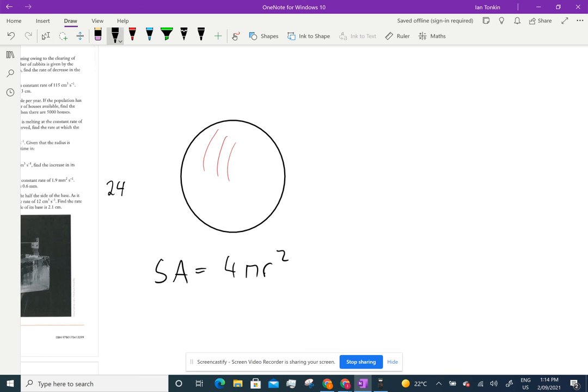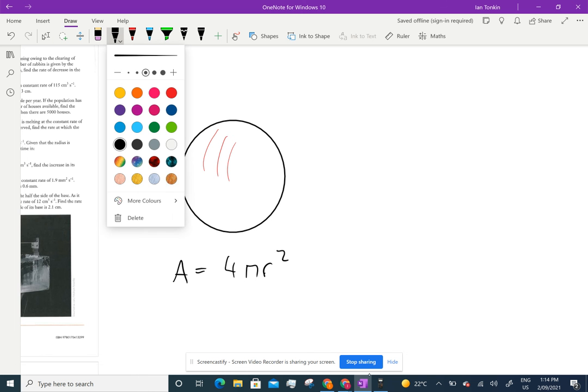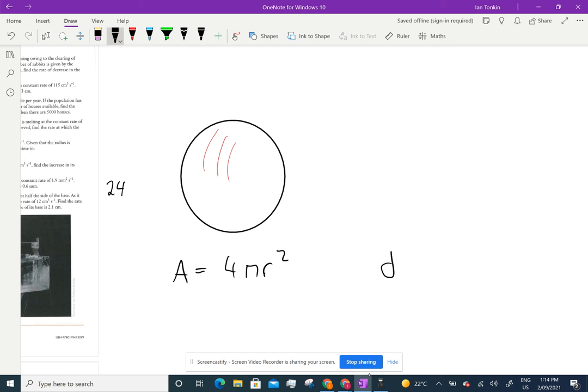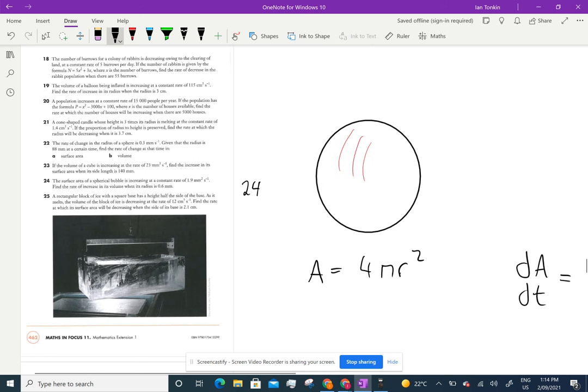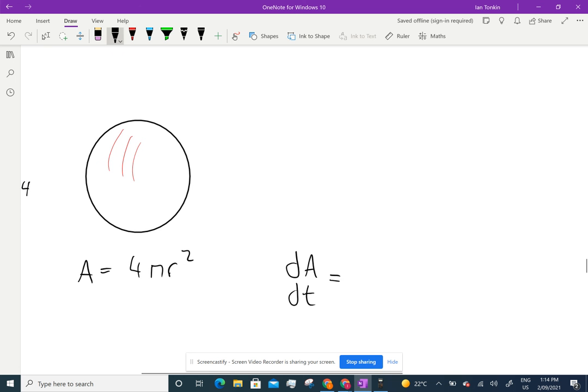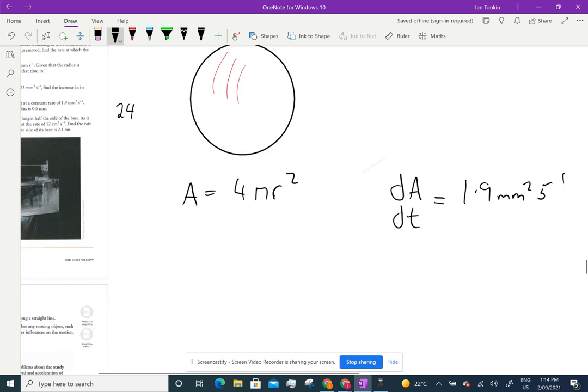I really should just call the surface area A. So dA/dt equals 1.9 millimeters squared per second.